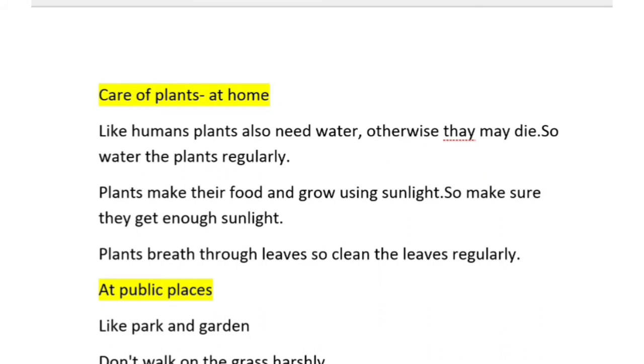Now, care of plants at home. At home, how will we care for our plants? Like humans, plants also need water, otherwise they may die. So, water the plants regularly. The plants make their food and grow using sunlight, so make sure they get enough sunlight. Plants breathe through leaves, so clean the leaves regularly.